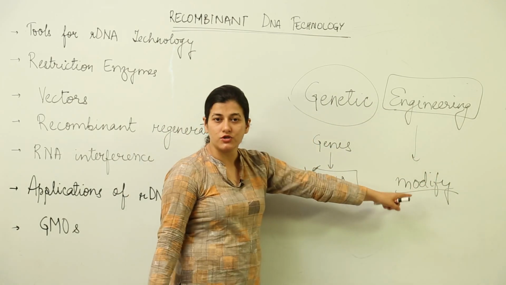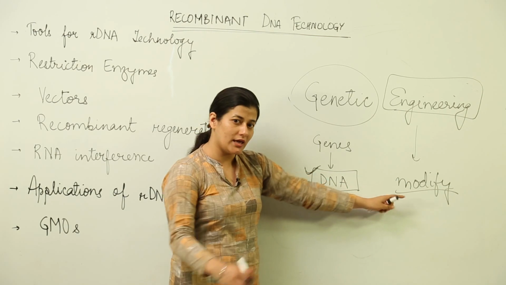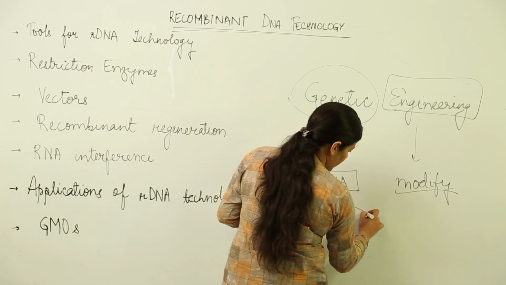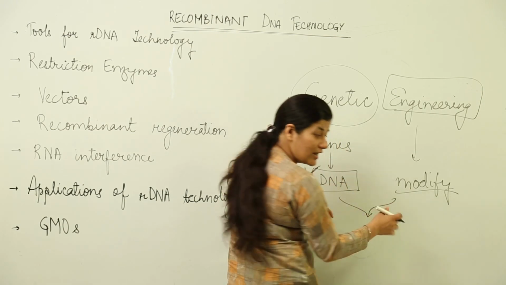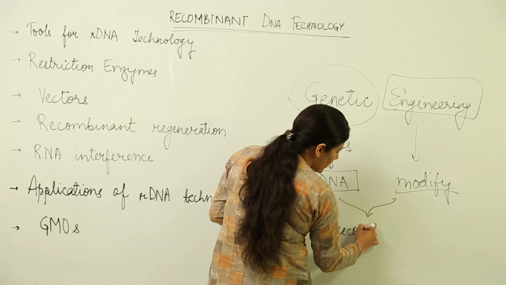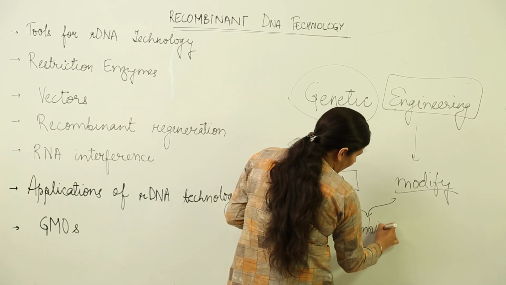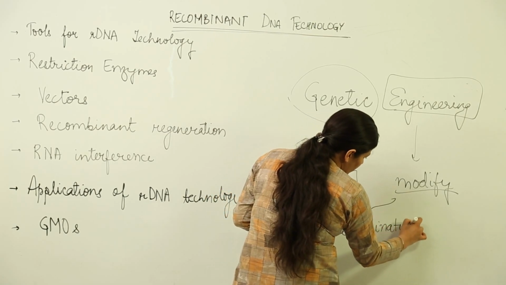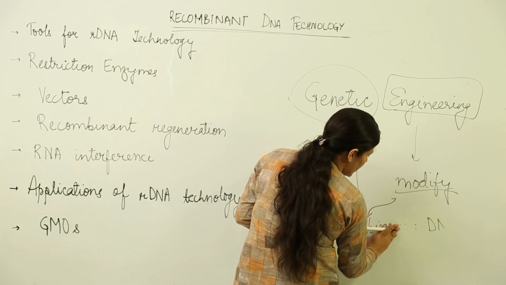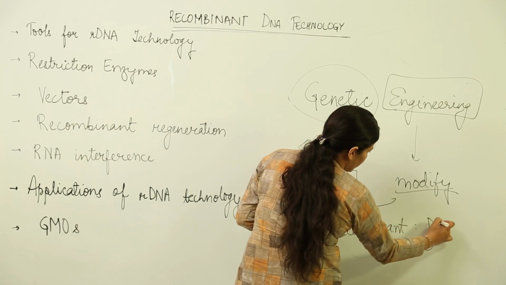Now DNA has to be modified, and what we get in return after this DNA alteration has been done is a DNA which is not like the previous one but is having some other DNA, and the DNA that has undergone the changes is known as recombinant DNA.